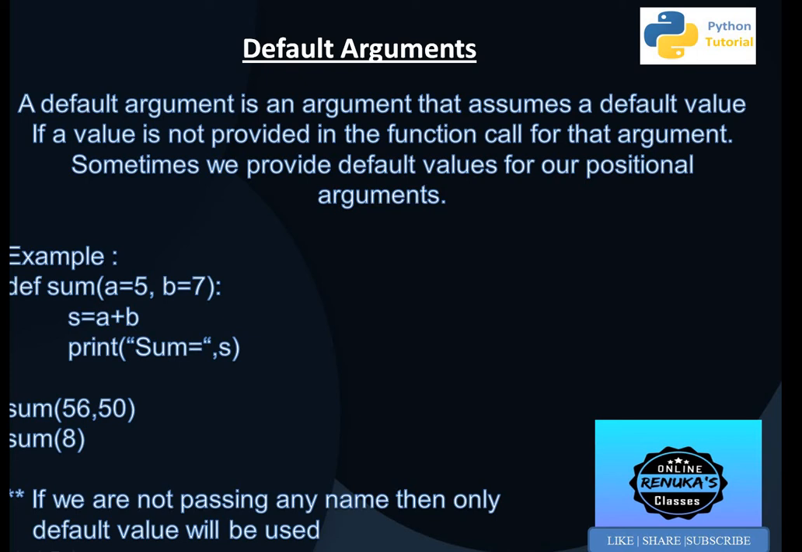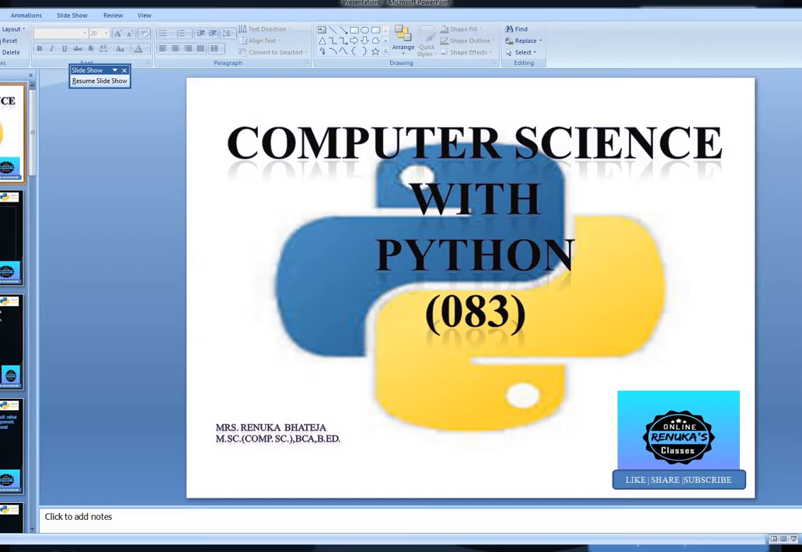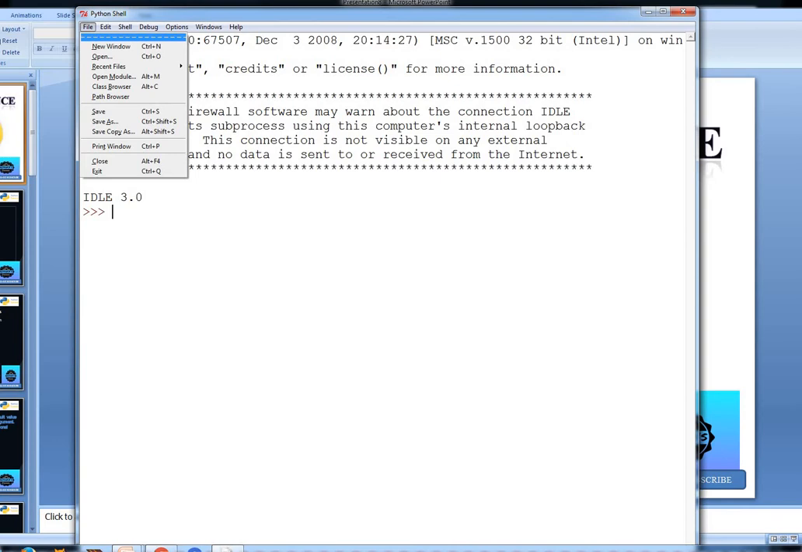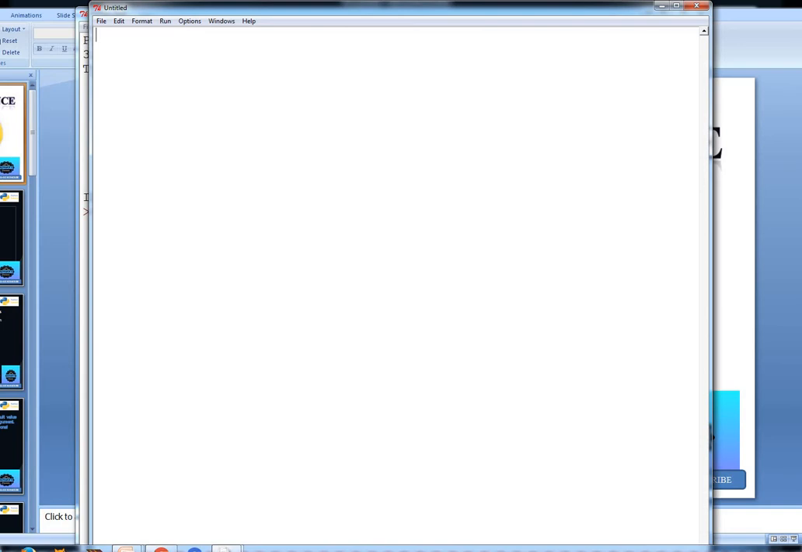Here, in the sum function definition, we are taking two parameters a and b, and by default the values are 5 and 7. After taking these values, the sum of these values is stored in s and s is printed. Now if we call the function with 56 and 50, we will see what happens. To see the results, we will move to the Python prompt and open a new window and start with the program.